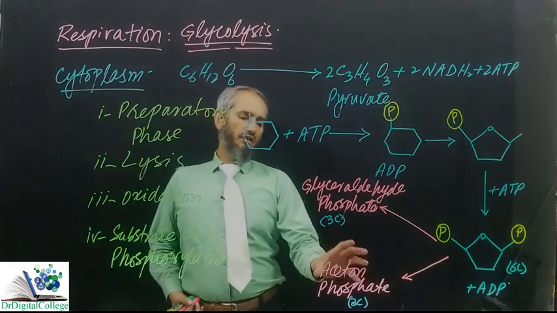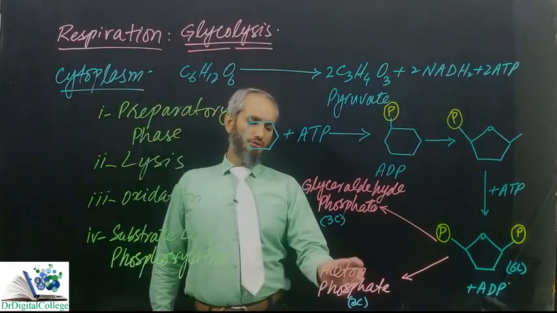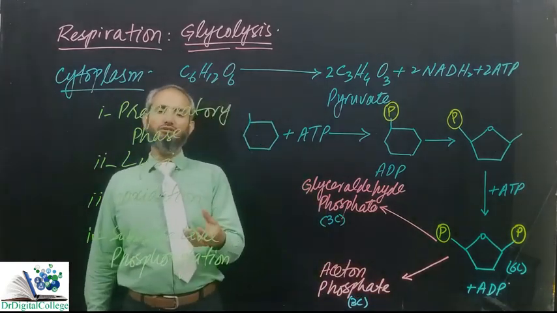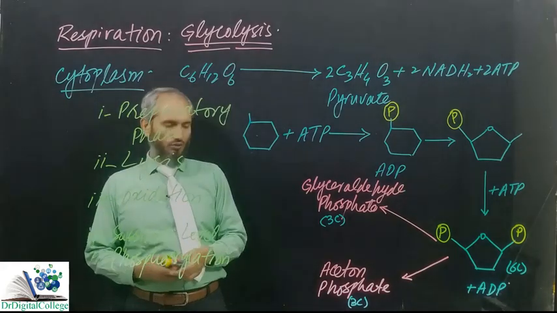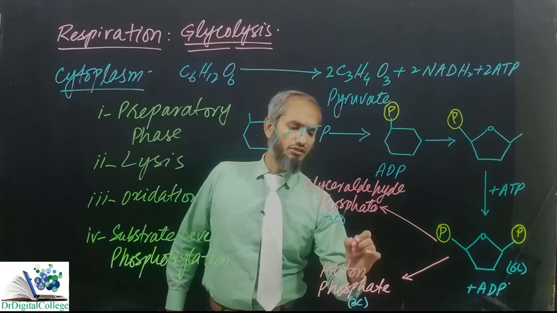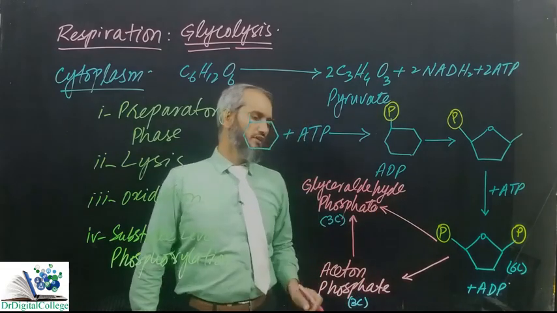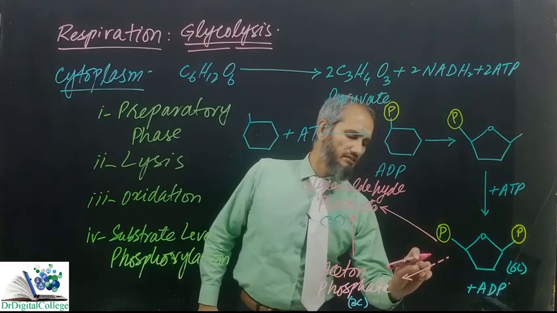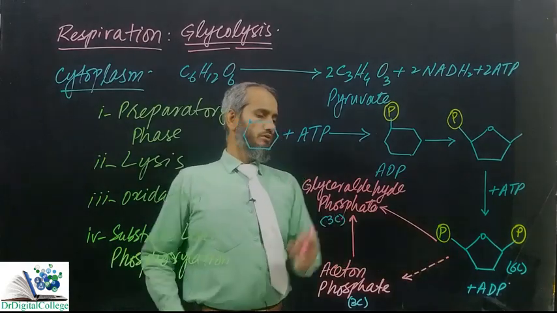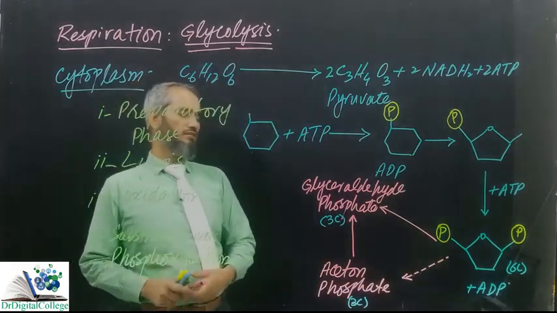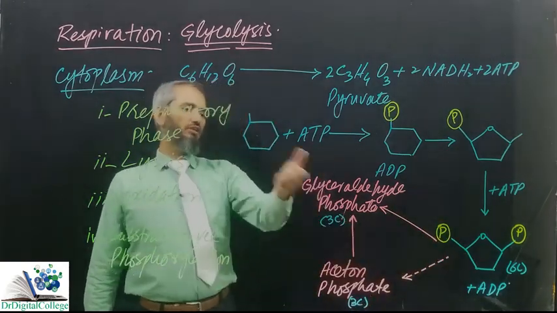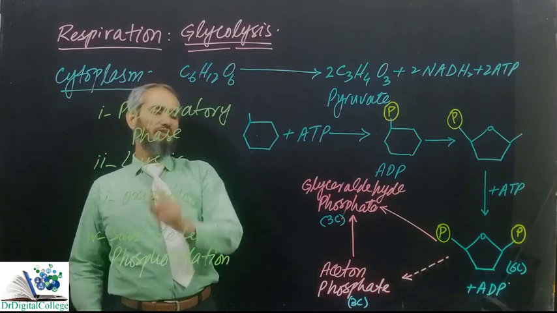Now acetone itself is highly unstable, because ketones overall are less stable than aldehydes, and the smaller the ketone, the less stable it is. So acetone phosphate is changed into glyceraldehyde phosphate. If I make it a dotted line, initially 2 trioses are formed, one aldehydic triose and one ketonic triose, but the ketonic triose is then changed into aldehydic triose in this lysis process.